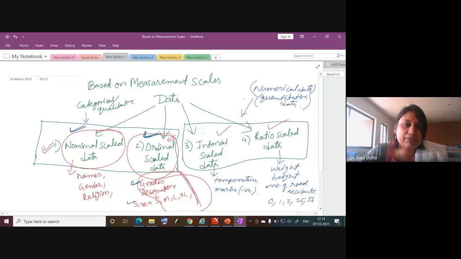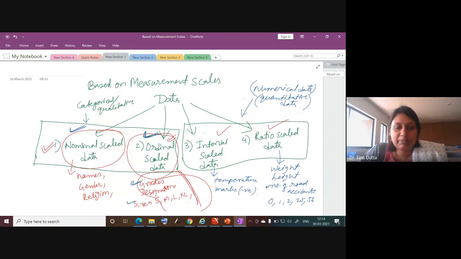I don't have a PPT for this, but I hope you have noted this down and everything is saved and recorded. It will also be uploaded in your Google Classroom folder. So from there also you can refer to this. So these are the four basic types of data based on measurement scale: nominal scale data, ordinal scale data, interval scale data, and ratio scale data, right?